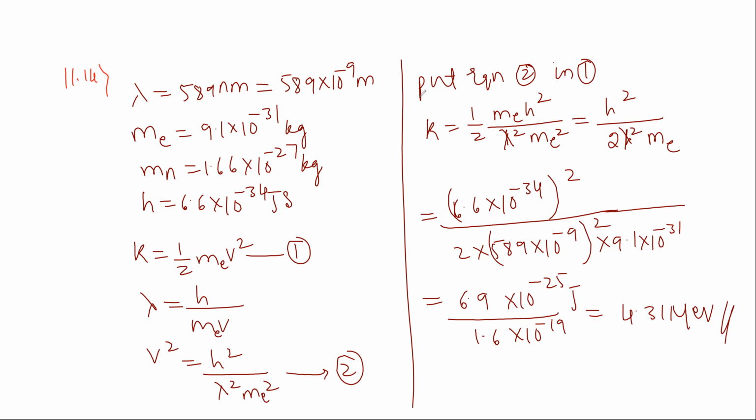So there is one more. Using equation 3, we can write the relation for kinetic energy of the neutron as h square divided by 2 lambda square into mass.